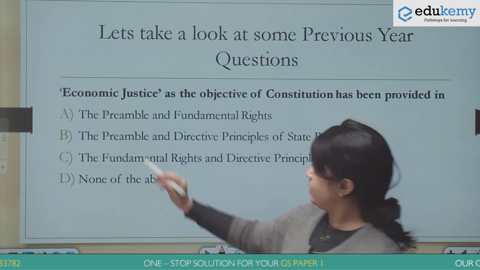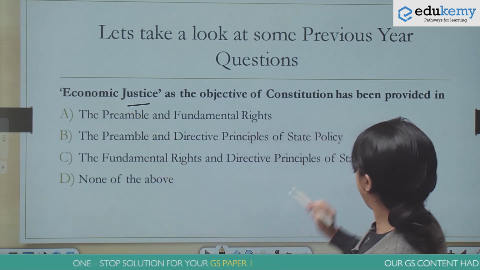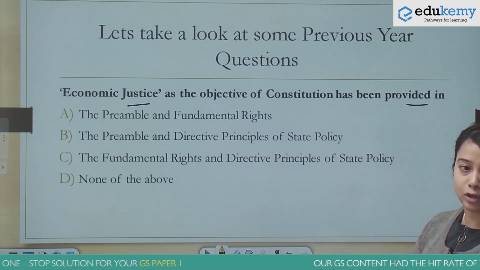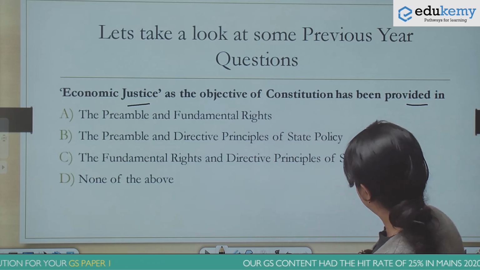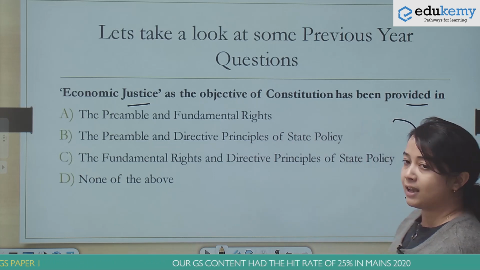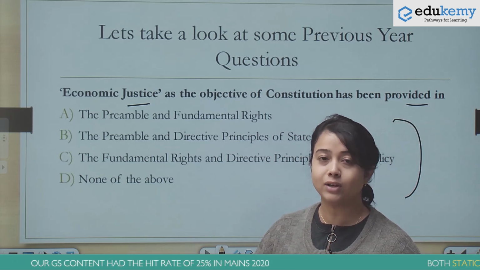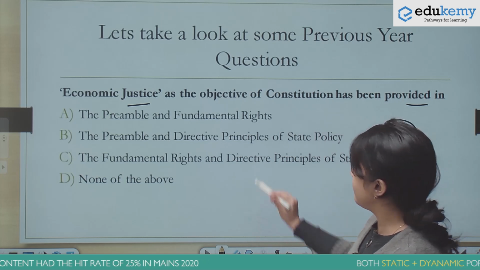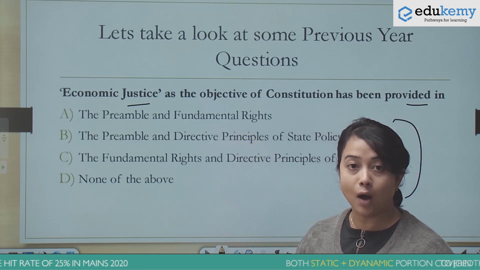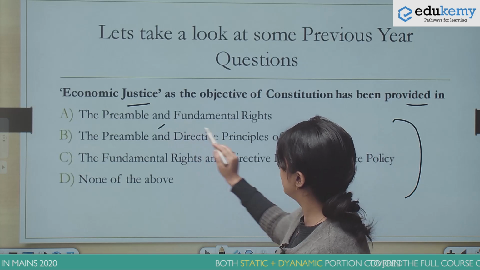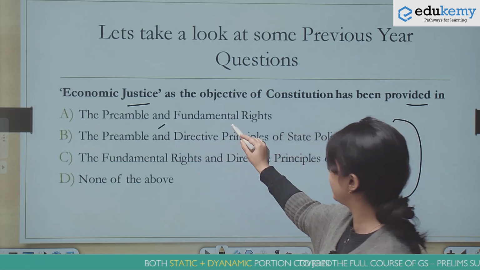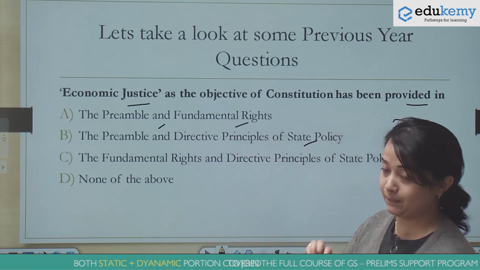Another question related to economic justice. And where do we find the principle of economic justice in our Constitution? Again, you have 4 options here. If you see, these kinds of questions can be answered if you know the very text of the preamble and you also know how the preamble is linked to the other parts of the Constitution like the fundamental rights and the DPSP.